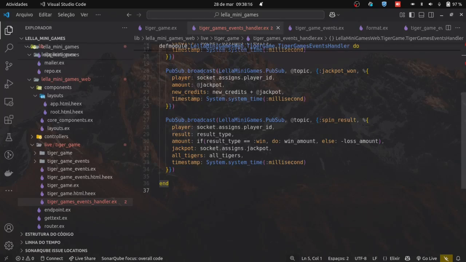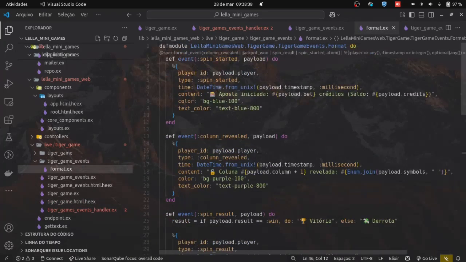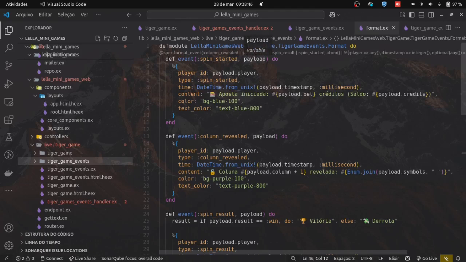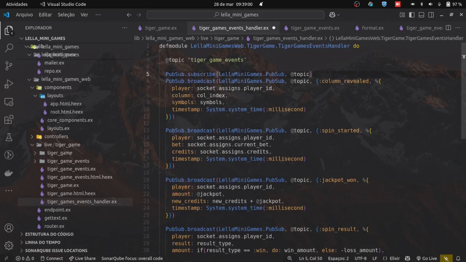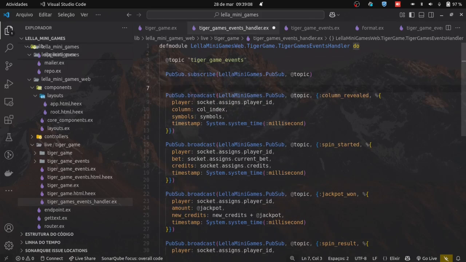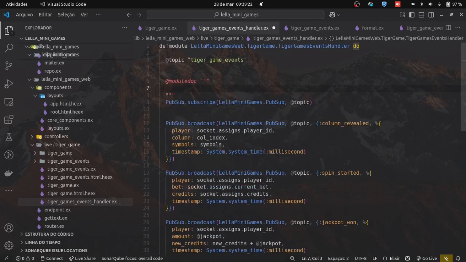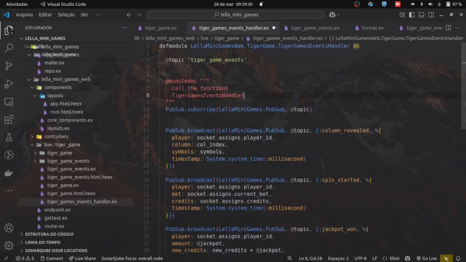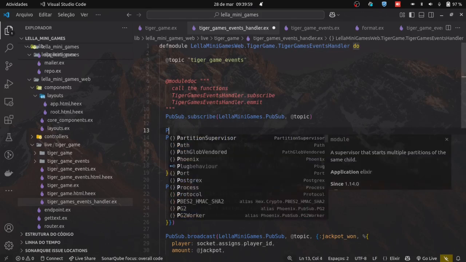Now, what do we need to create? This will be the second fix. I need to stop and think about this. Tiger Game, things are looking a bit weird here. This file is inside the live directory of Tiger Game, but that's not a big deal. No problem. We need to create something here. We'll have to rename some things later because using Tiger Game everywhere is redundant. For now, I'll name it tigergame.eventhandler. Can I call it that? Yeah, I think so. I'll leave it like this for now.